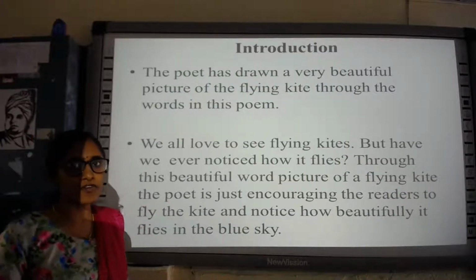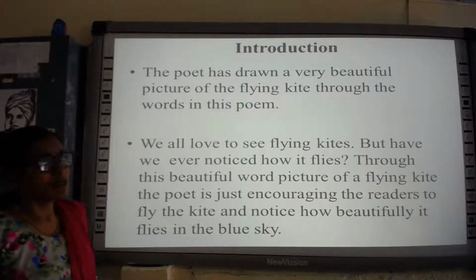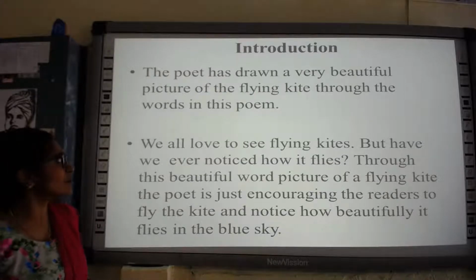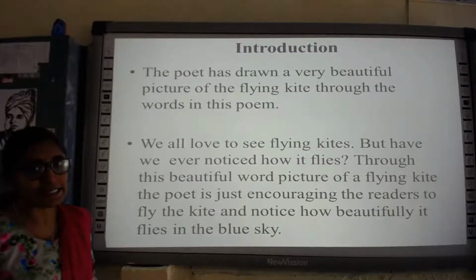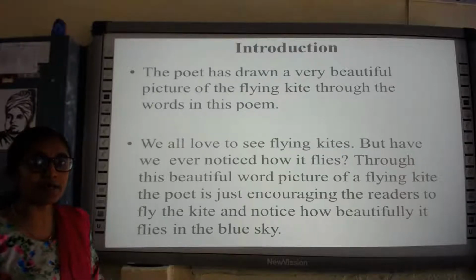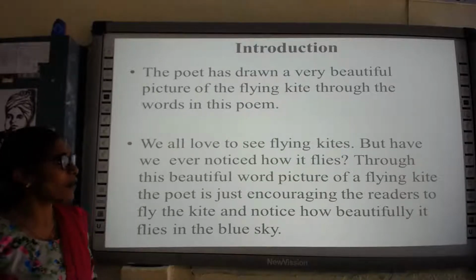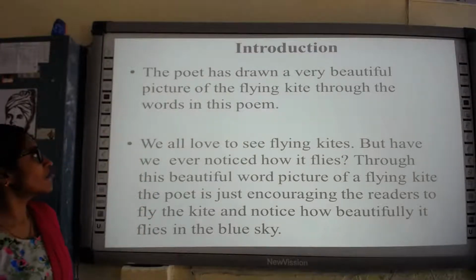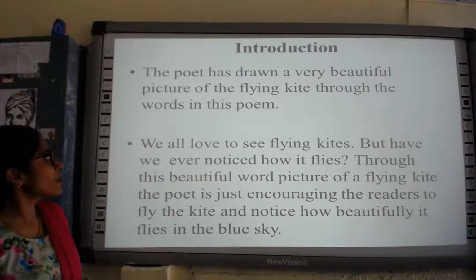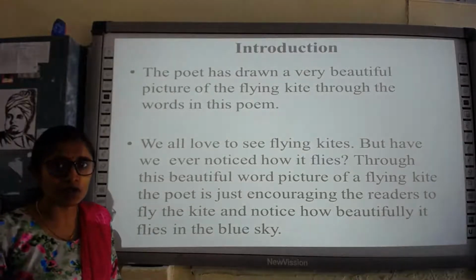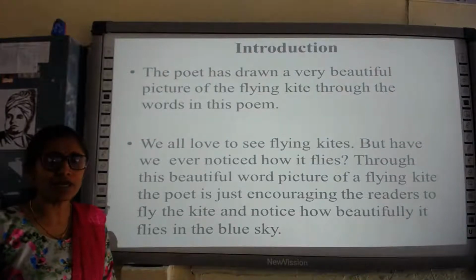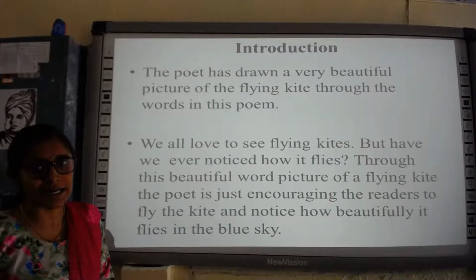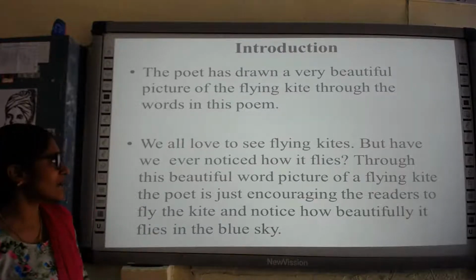So, going to the introduction of the poem, we can see that in this poem, the poet has drawn a very beautiful picture of the flying kite. And how is he drawing the picture? He is drawing the picture with his words through the poem. So when you go through the poem, you can see how beautifully he has said how the children are flying the kite and how they enjoy flying the kite.